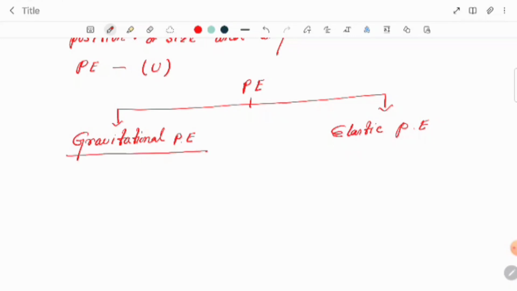Now what is gravitational potential energy?